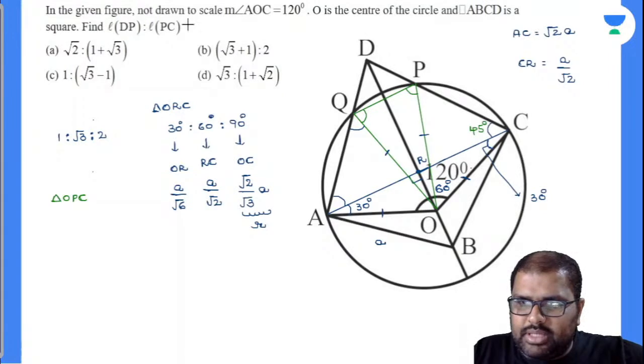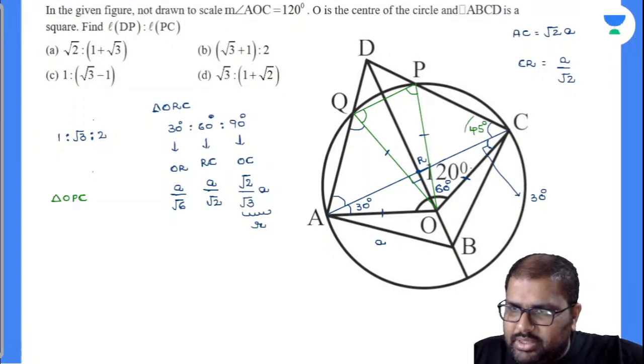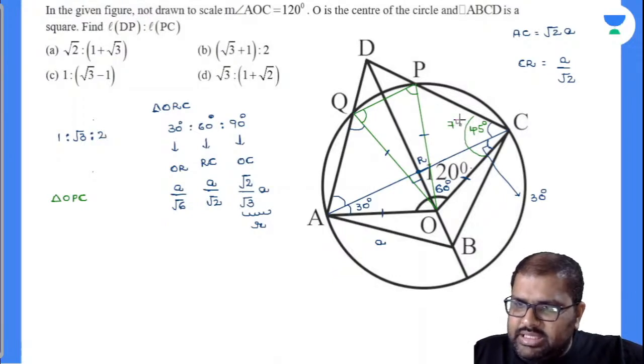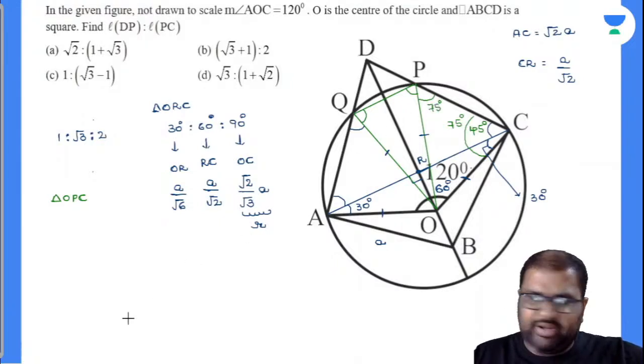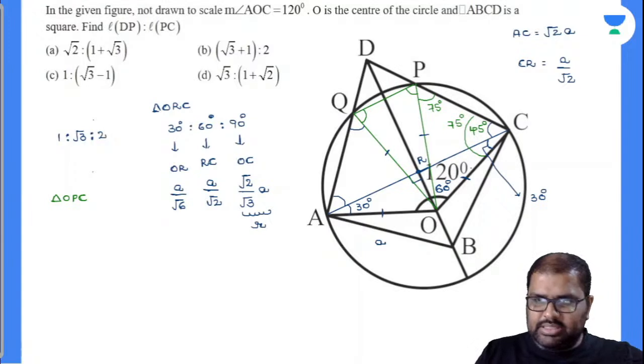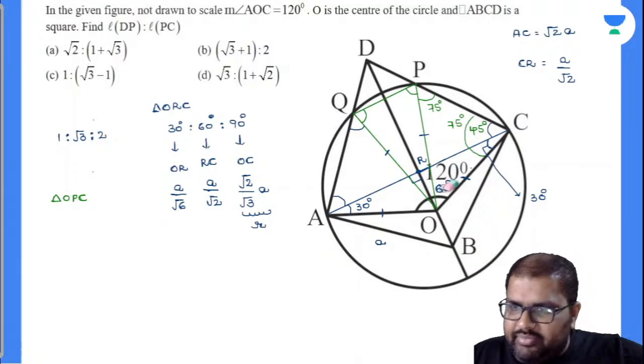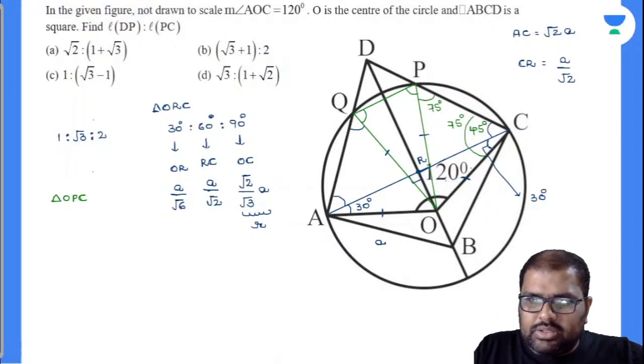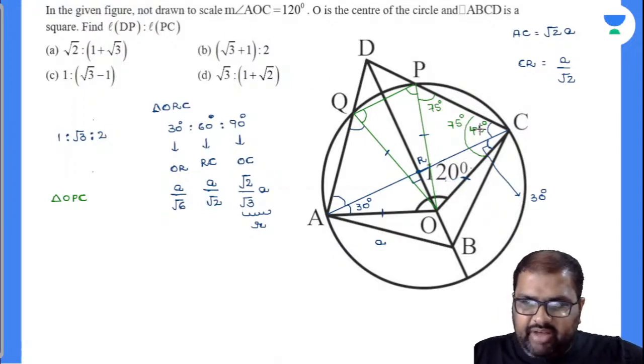Now closely observe that I'll draw this. This complete angle is nothing but called 75 degrees. Yes. Now if this is 75 degrees, this must also be 75 degrees. Hope you got my point there. Yes, perfectly, because angles opposite to equal sides will be equal. Now see here, for my convenience I will remove this 60 degrees here because it is not 60 right now. Now closely, this will be 75, 75, 150.